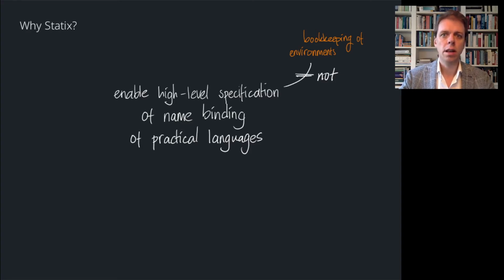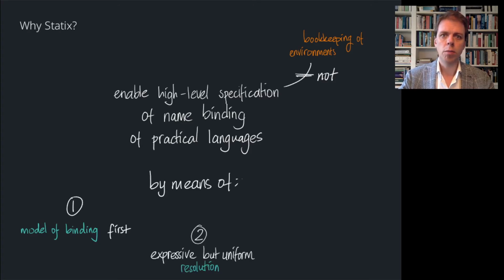In contrast, the Statix rules do not require explicit aggregation, and the rich structure of the scope graph model allows us to factor out reachability and disambiguation into separate resolution queries. This is achieved by having a model of binding that is independent of the typing rules, a uniform expressive resolution mechanism, and built-in constructs to generate the model.